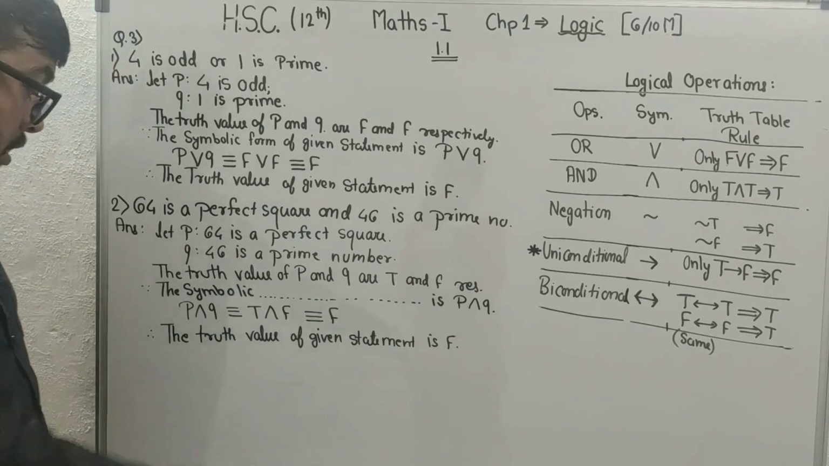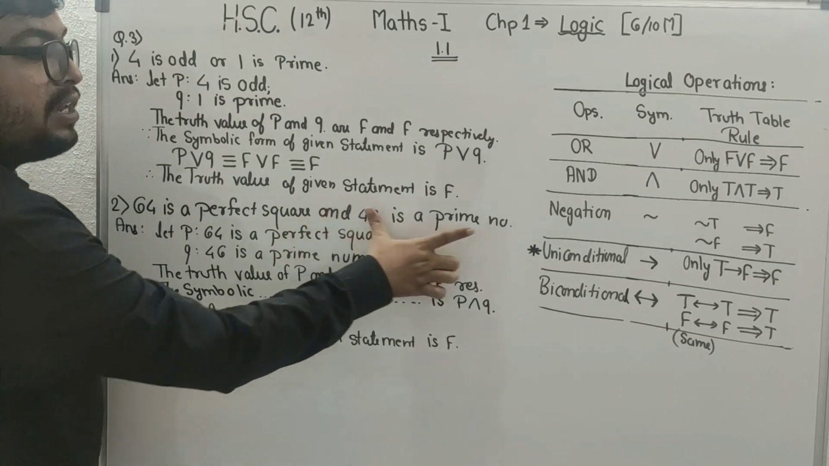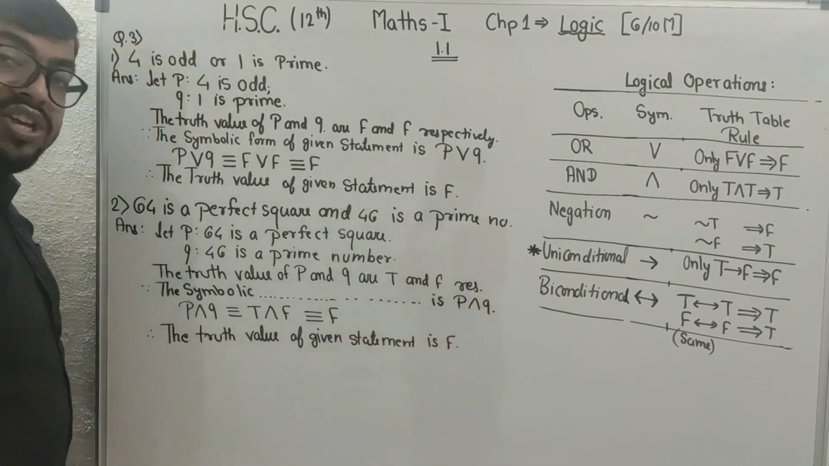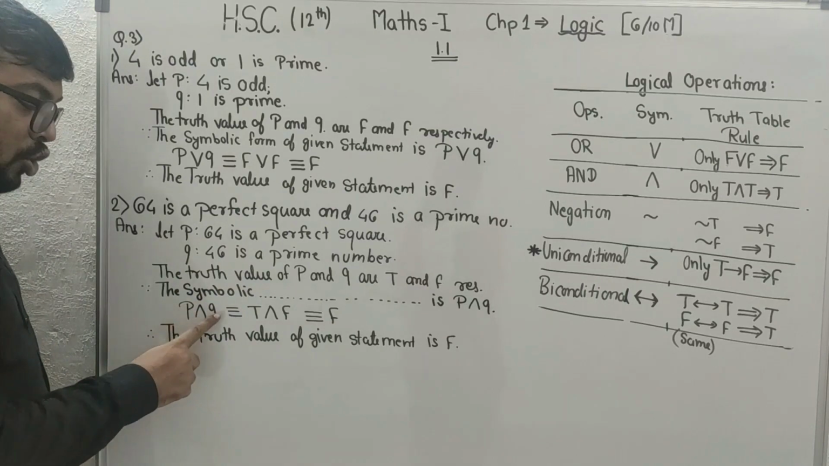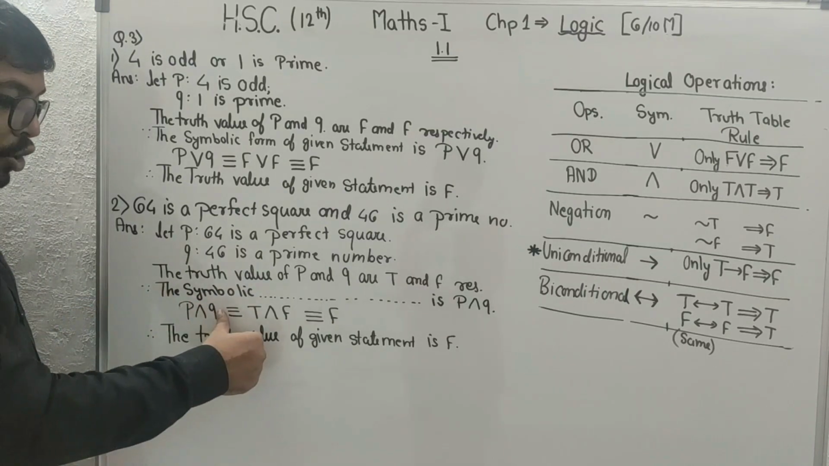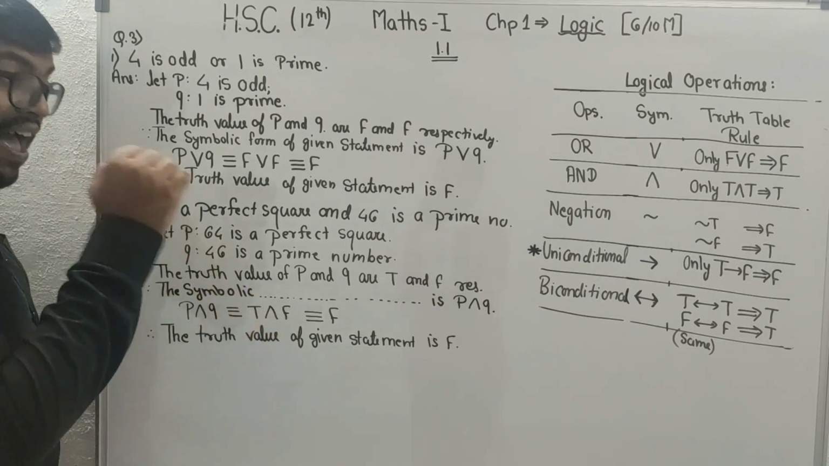You can say that. The symbolic representation will be P and Q. So P and Q will be there, beta. After that, solve P and Q. So P and Q: P is true, Q is false. So true and false. Now what is the rule of AND, beta?